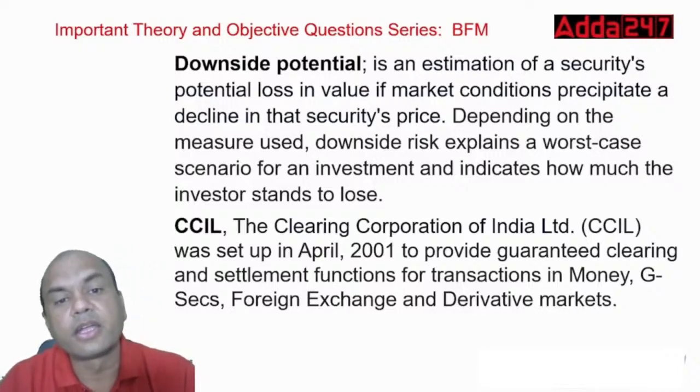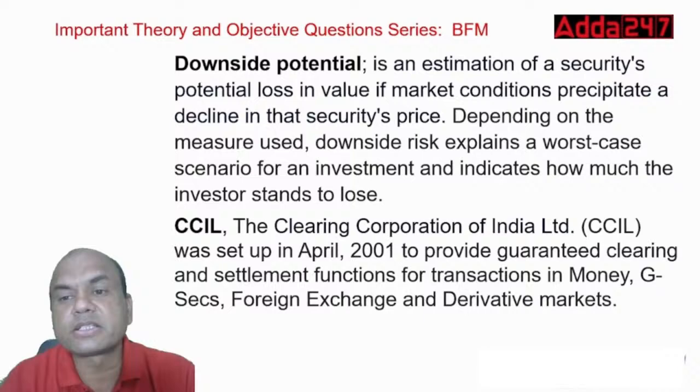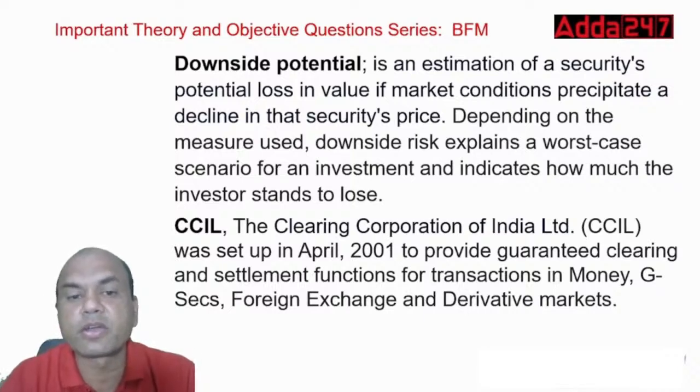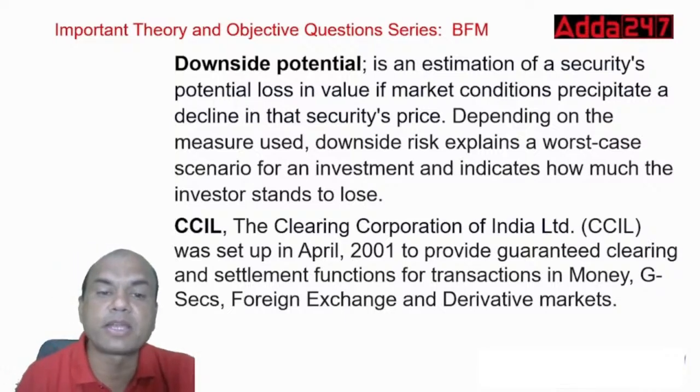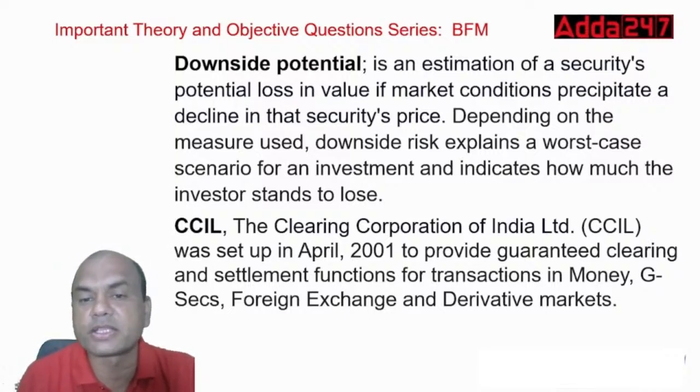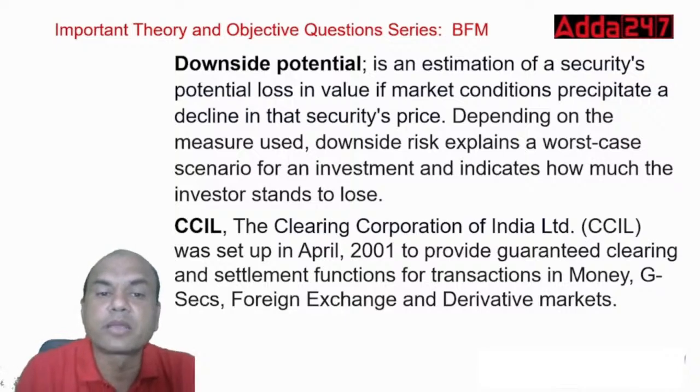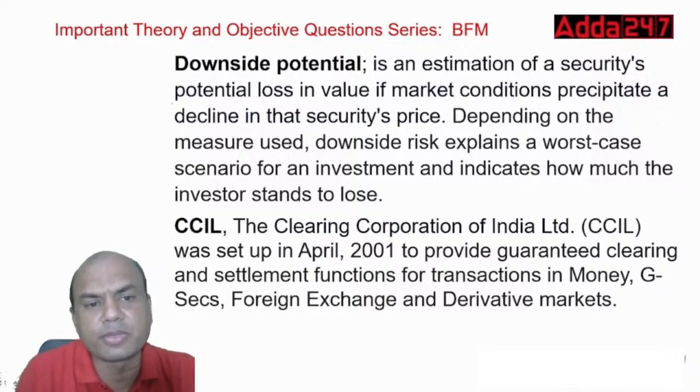Next one. Downside potential. It is the estimation of a security's potential loss in value if the market conditions precipitate a decline in the security's price. Means what? Keep it very simple. Potential loss due to decline in price of the security.